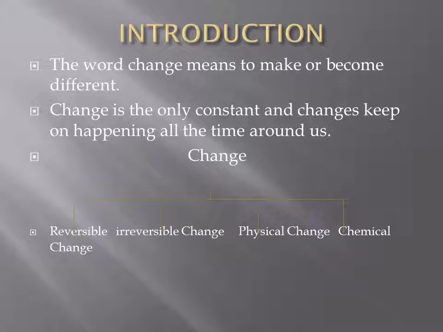Irreversible change. If a substance cannot be brought back to its original state, it is said to be an irreversible change. Most of the chemical reactions are irreversible changes. Say for instance, if you burn a paper, paper changes into ash. So you cannot get back the paper from the ash. This kind of change is said to be an irreversible change. About physical change and chemical change we will be talking in detail.